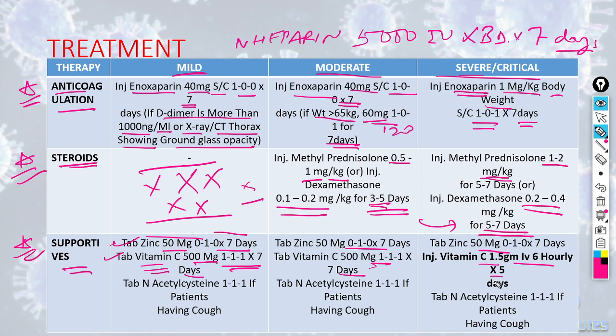gram 6 hourly for 5 days. On the other hand, it was 7 days for mild to moderate. So 1.5 gram comes out to be 6 gram daily for 5 days. So it is a very large amount, and it is given IV. If the patients are having cough in all three cases, we can add tablet N-acetylcysteine 600 milligram TDS.